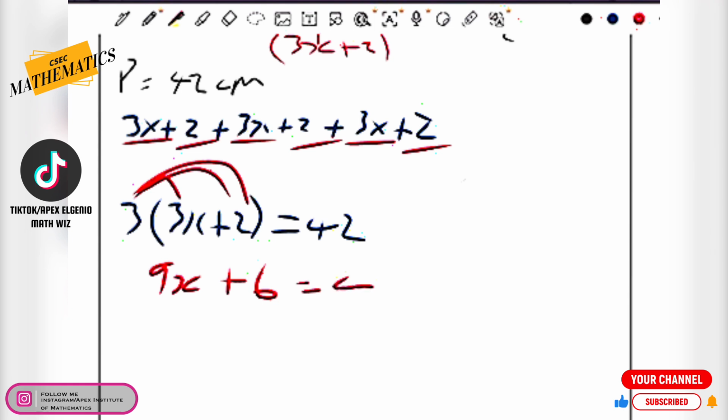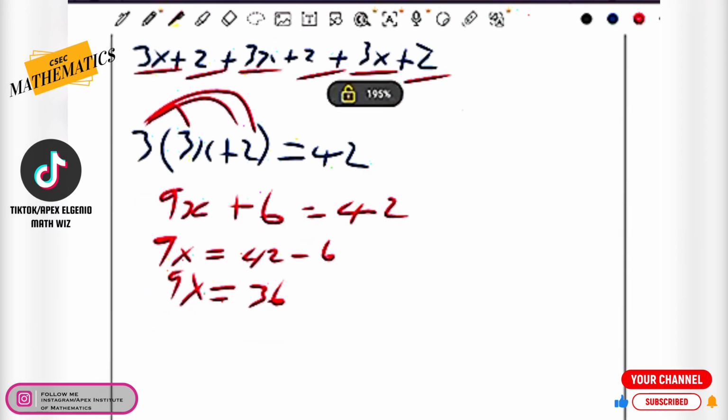So it's the same result, and that's equal to 42. So 9x is equal to, now the 6 is connected to the 9x by an addition sign, so the opposite of adding is to subtract. That's 42 minus 6. So 9x is equal to 36.